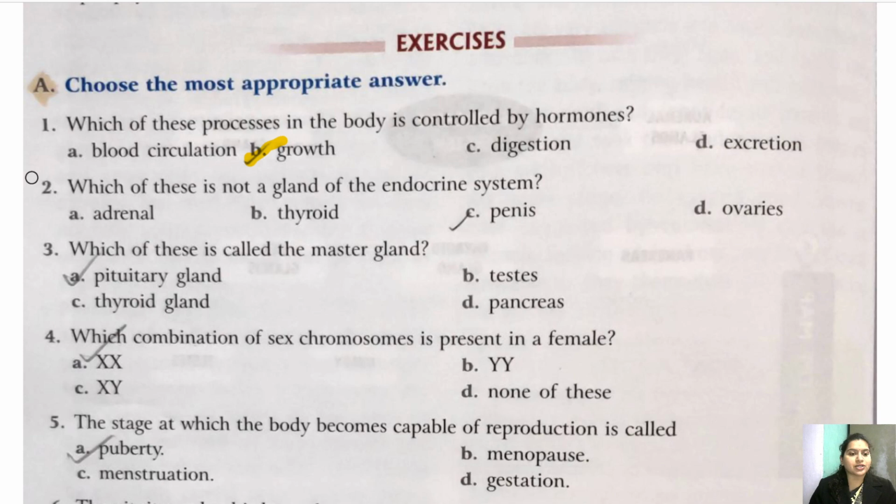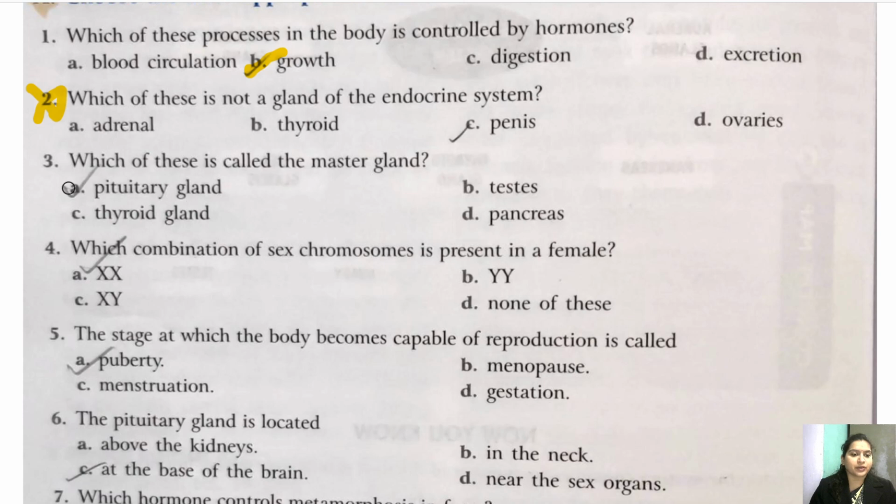Okay, question number 2 is omitted from your syllabus, so I'm not going to discuss it. Question number 3, which of these is called master gland? Which of these is the master gland? So you know that pituitary gland is called a master gland. Why is pituitary gland called a master gland?